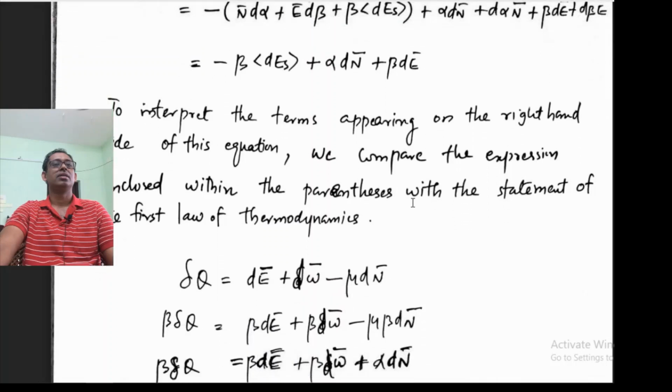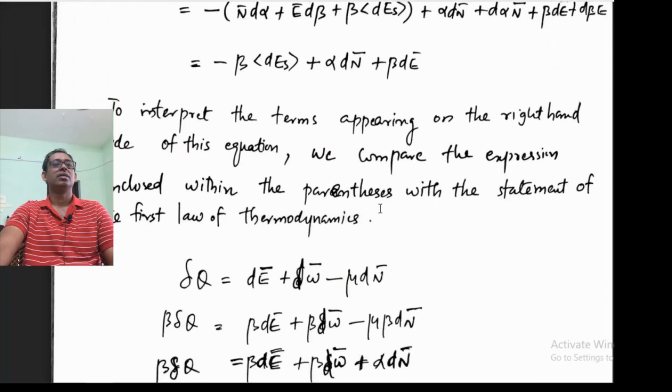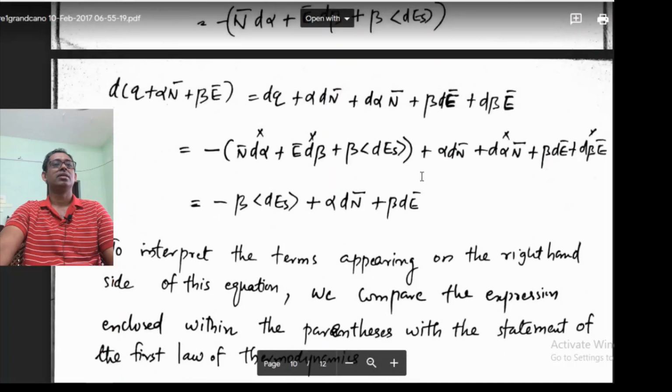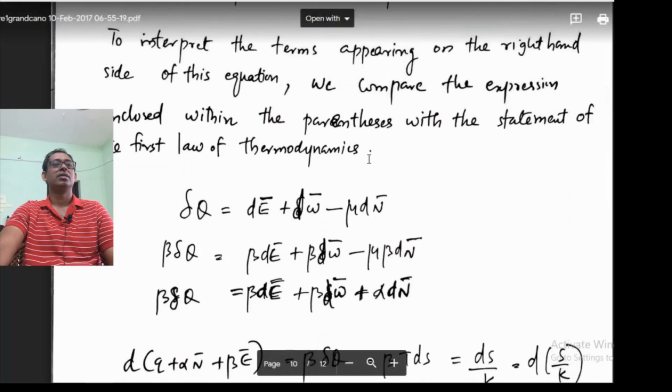Now to interpret the terms appearing on the right hand side, we just compare this expression with the first law of thermodynamics. So we are going to compare this part with the first law of thermodynamics.